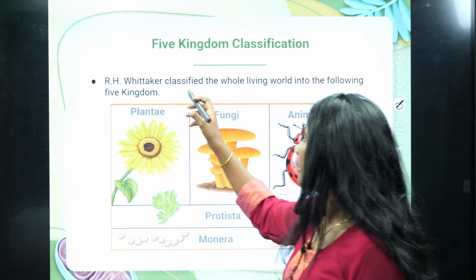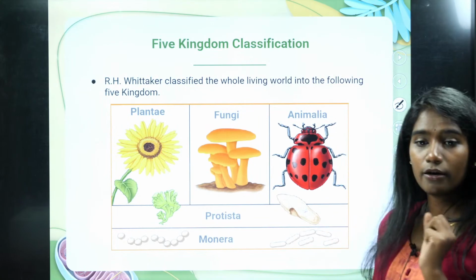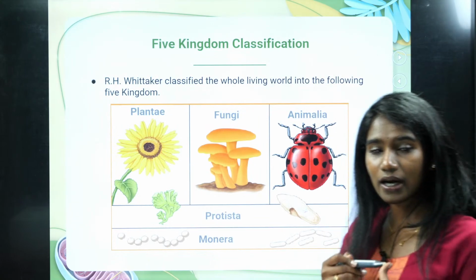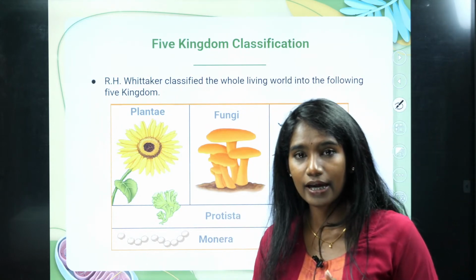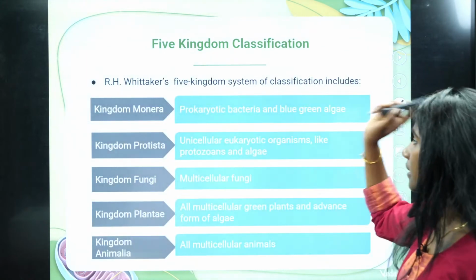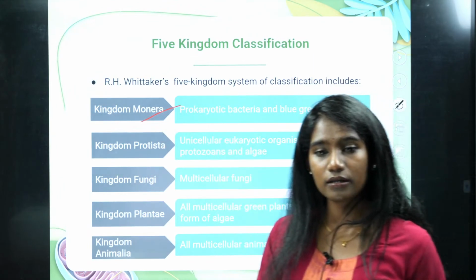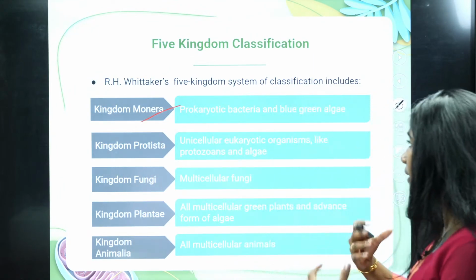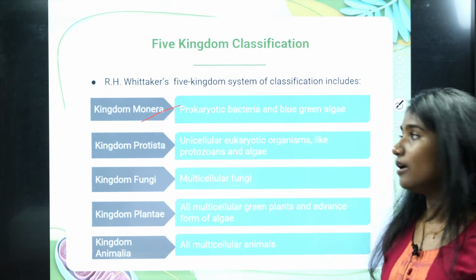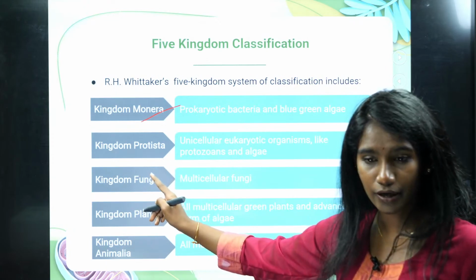Okay, so here he classified the whole living world into the following five kingdoms. One is, like I told you, Monera, Protista, Fungi, Plantae and Animalia, right? So the living organisms which are made up of prokaryotic cells, unicellular prokaryotic cells, fall under kingdom Monera.